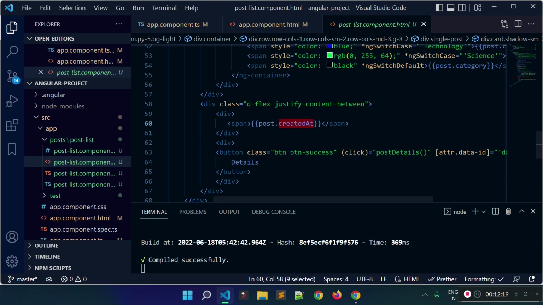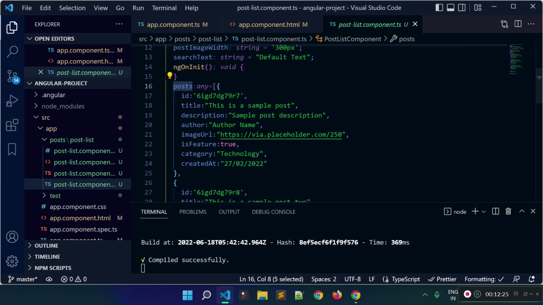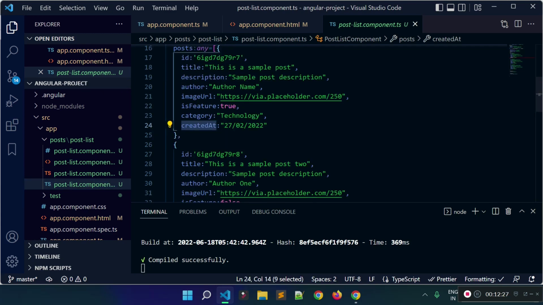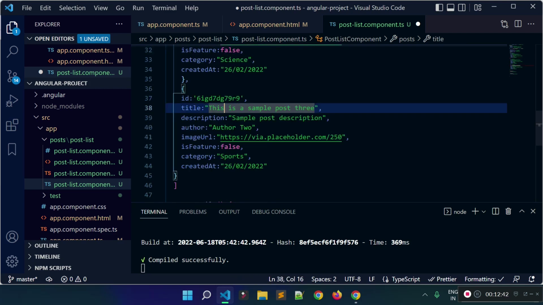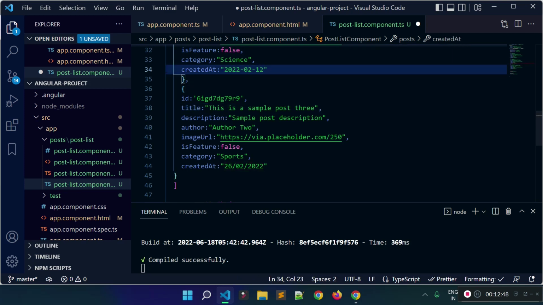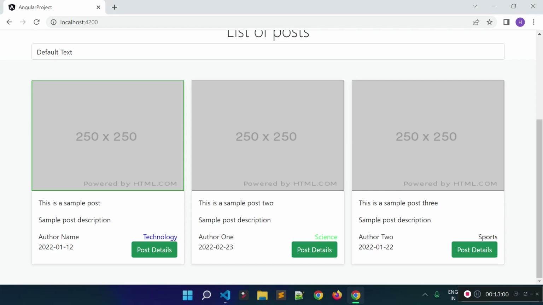and we are printing created date here, right? And if I check our post list.component.ts file, we have this post array, and we have this created property. So let's provide a date in YYMMDD format. So let's provide 0112, and then let's change the date for this also. And let's change the date for this also. Okay, now let's refresh our browser. You see we have the date in this format.